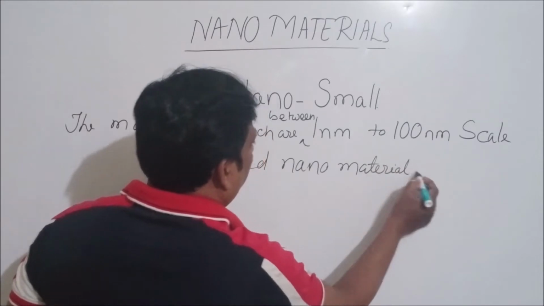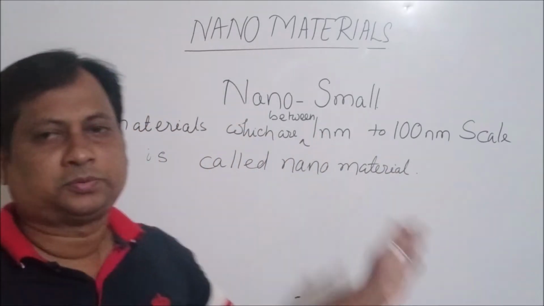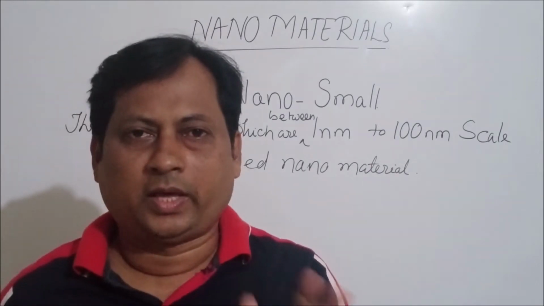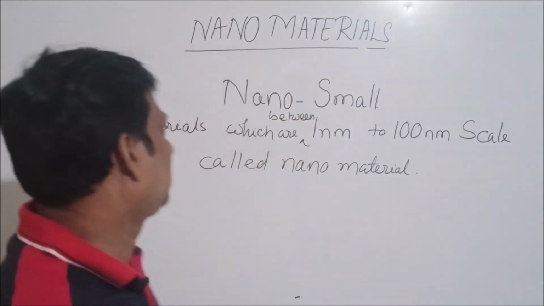Or the substances which are between 1 nanometer to 100 nanometer are called nanomaterials.